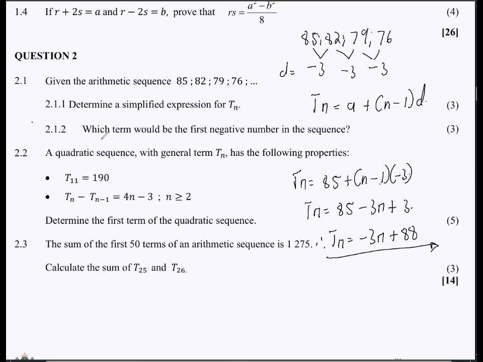2.1.2 says, which term will be the first negative number in the sequence? First negative number means what? So first negative number means a number Tn where Tn will be less than 0. Remember, all the negative numbers are less than 0, right? So that means if you have to interpret this mathematically, it means where Tn will be less than 0, right?